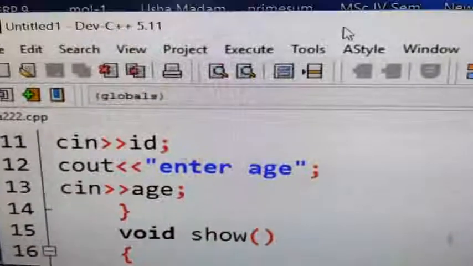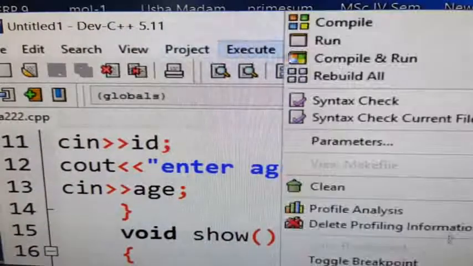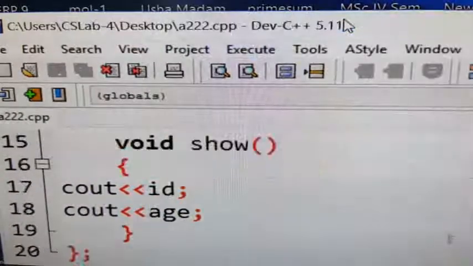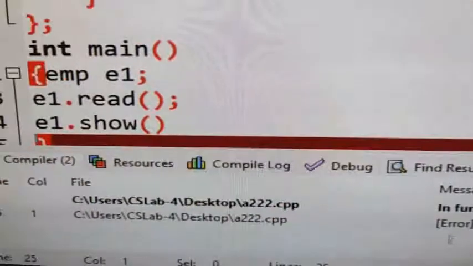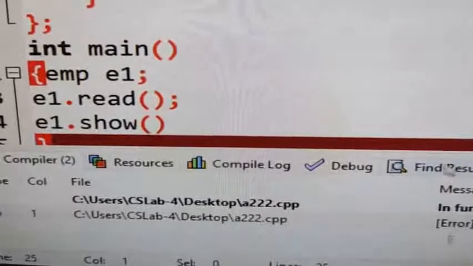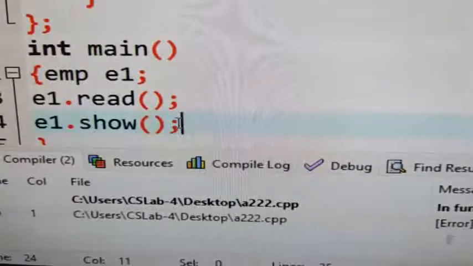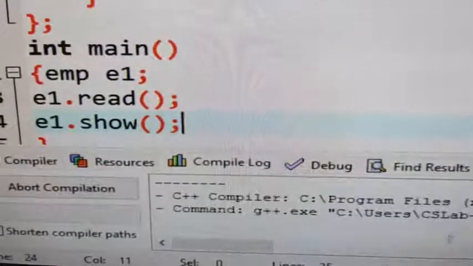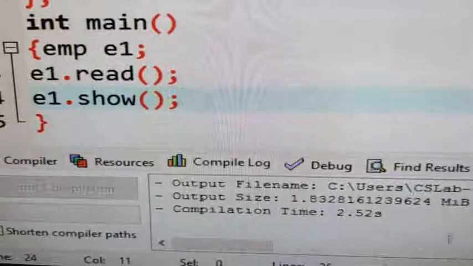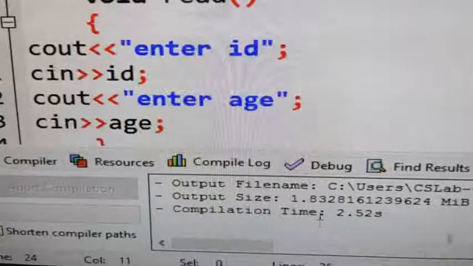Now come to this menu, execute, compile. We'll see whether it is throwing any error or not. It is throwing an error, expected semicolon, which I have not given. Save it, again go to execute, compile. Is there any error?